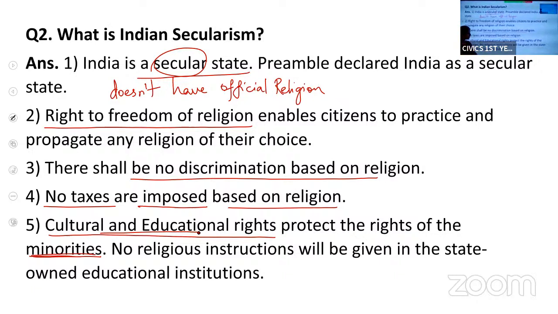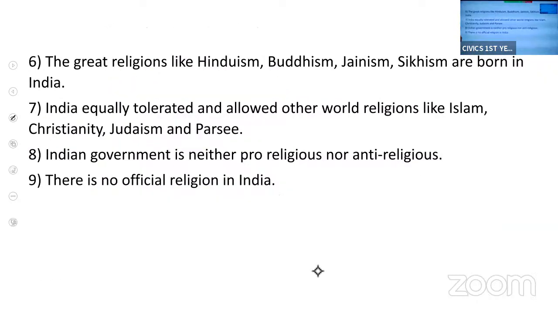And if we talk about instructions in government schools and colleges, no religious instructions are given there. Next, religions like Hinduism, Jainism, Buddhism and Sikhism have developed in India.